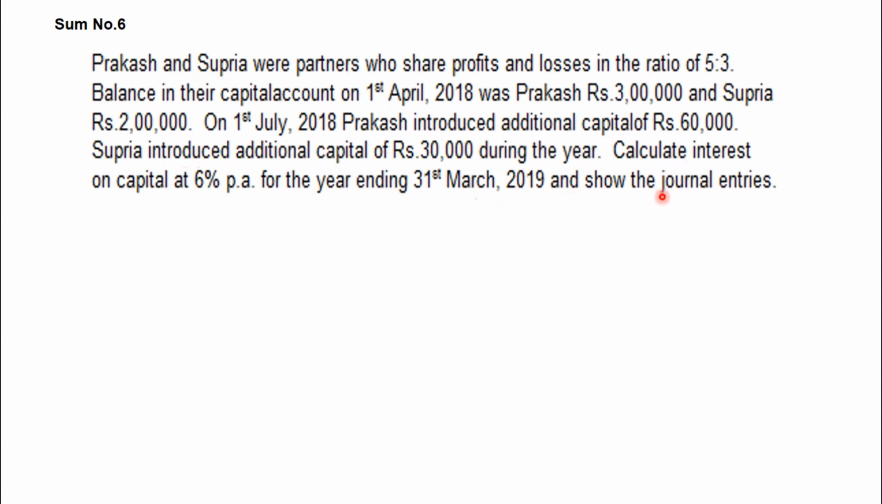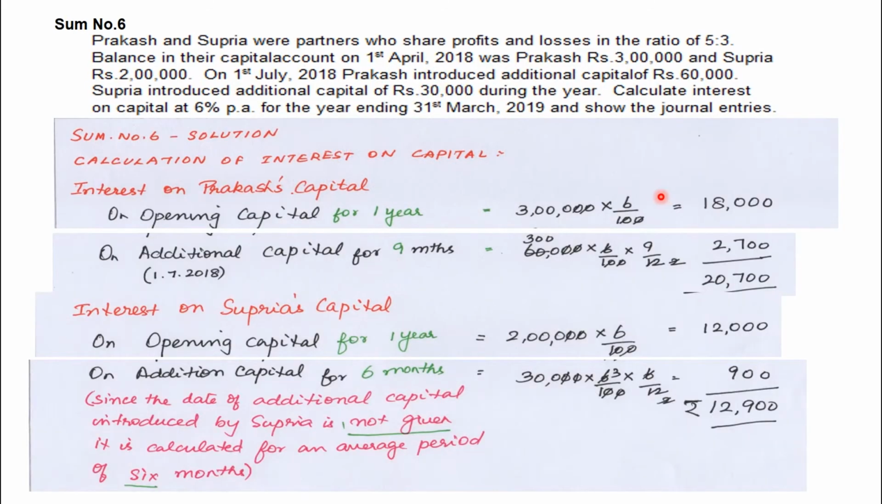The difference between the fifth sum and this sum is that in the fifth, additional capital was not given. In this sum, additional capital is given. So, slight changes only. Let us see the solution. So the solution is the calculation of interest on capital.